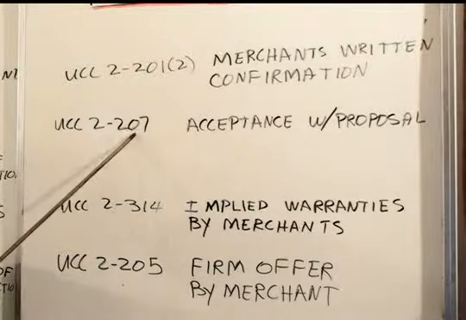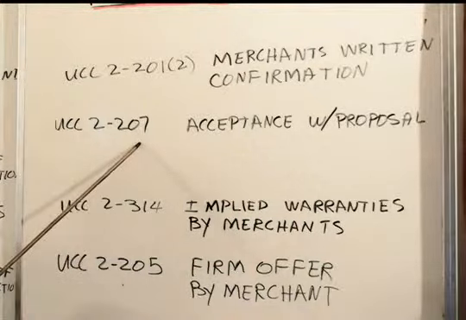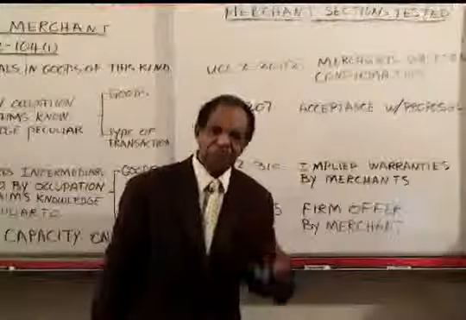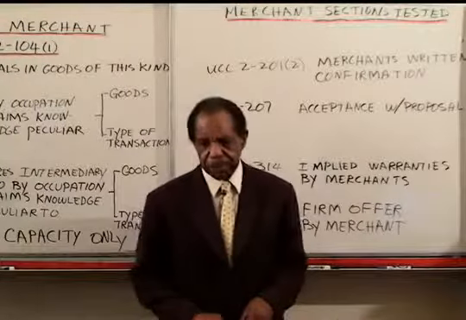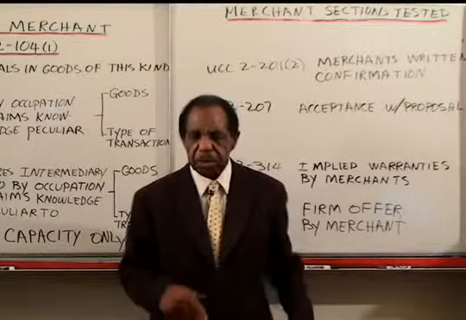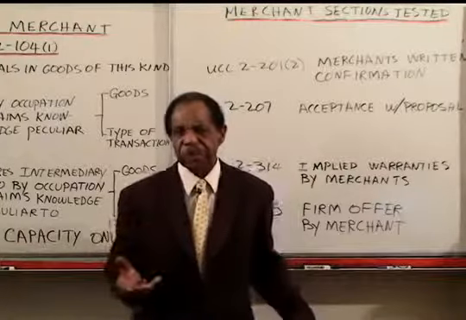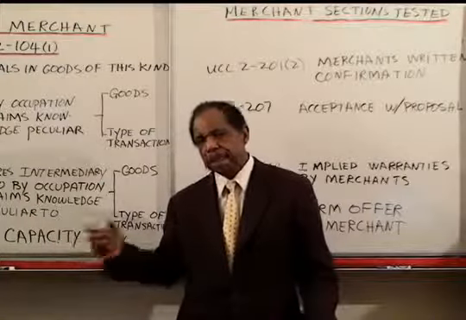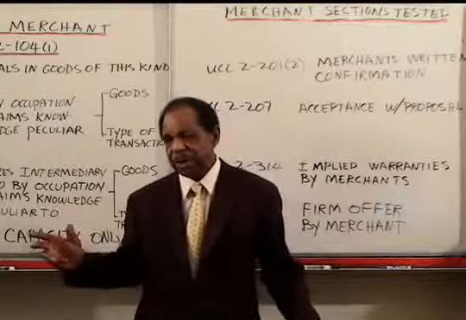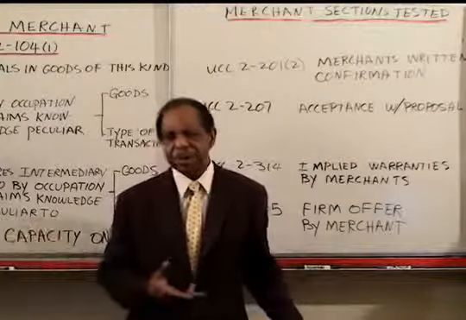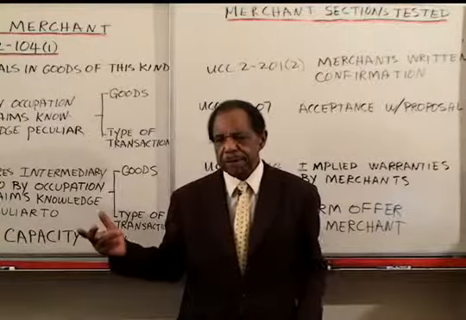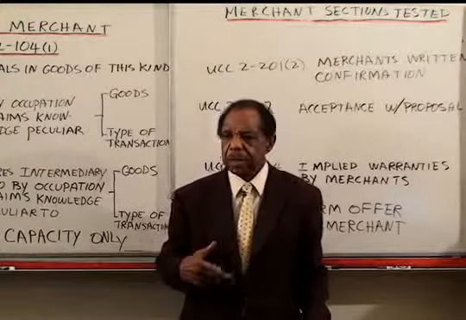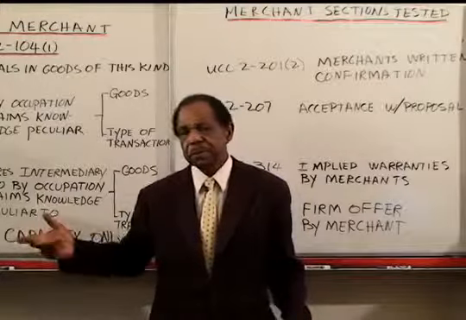What the bar examiners typically do to you here is they make one of them obviously a merchant, and the other one is the problem, whether or not the person is really a merchant. There was a problem in the bar exam where a person was a builder of industrial power plants. This person wanted to buy a turbine, and they sent the specifications for this unique turbine for the power plant that they were building. The company that bid on building the turbine were obviously merchants because they build and sell turbines.